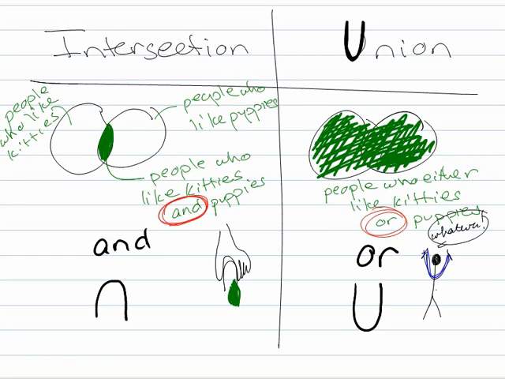So union is the guy who throws his hands up in the air and he's happy with anything. Intersection is the picky person who won't eat anything unless it's Olive Garden.